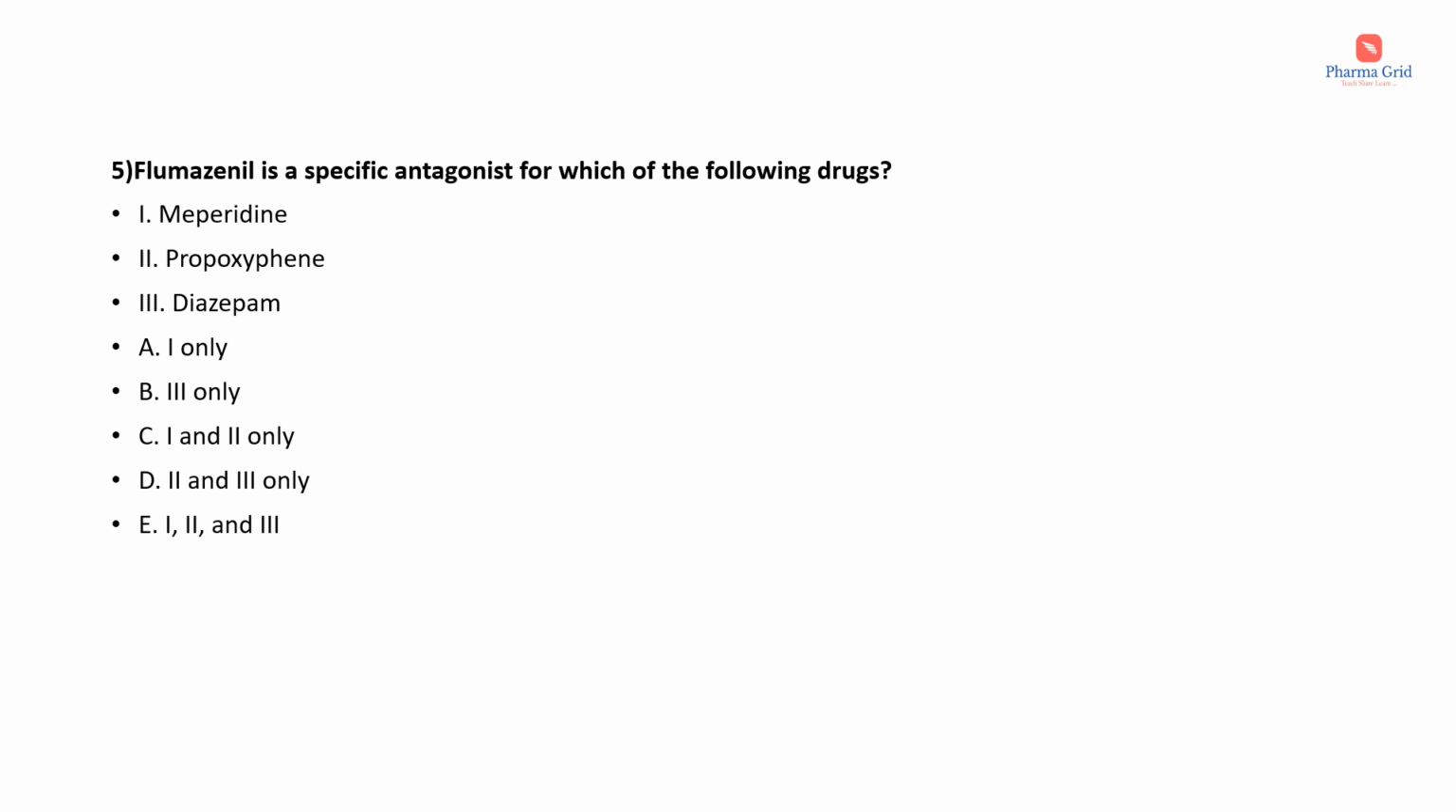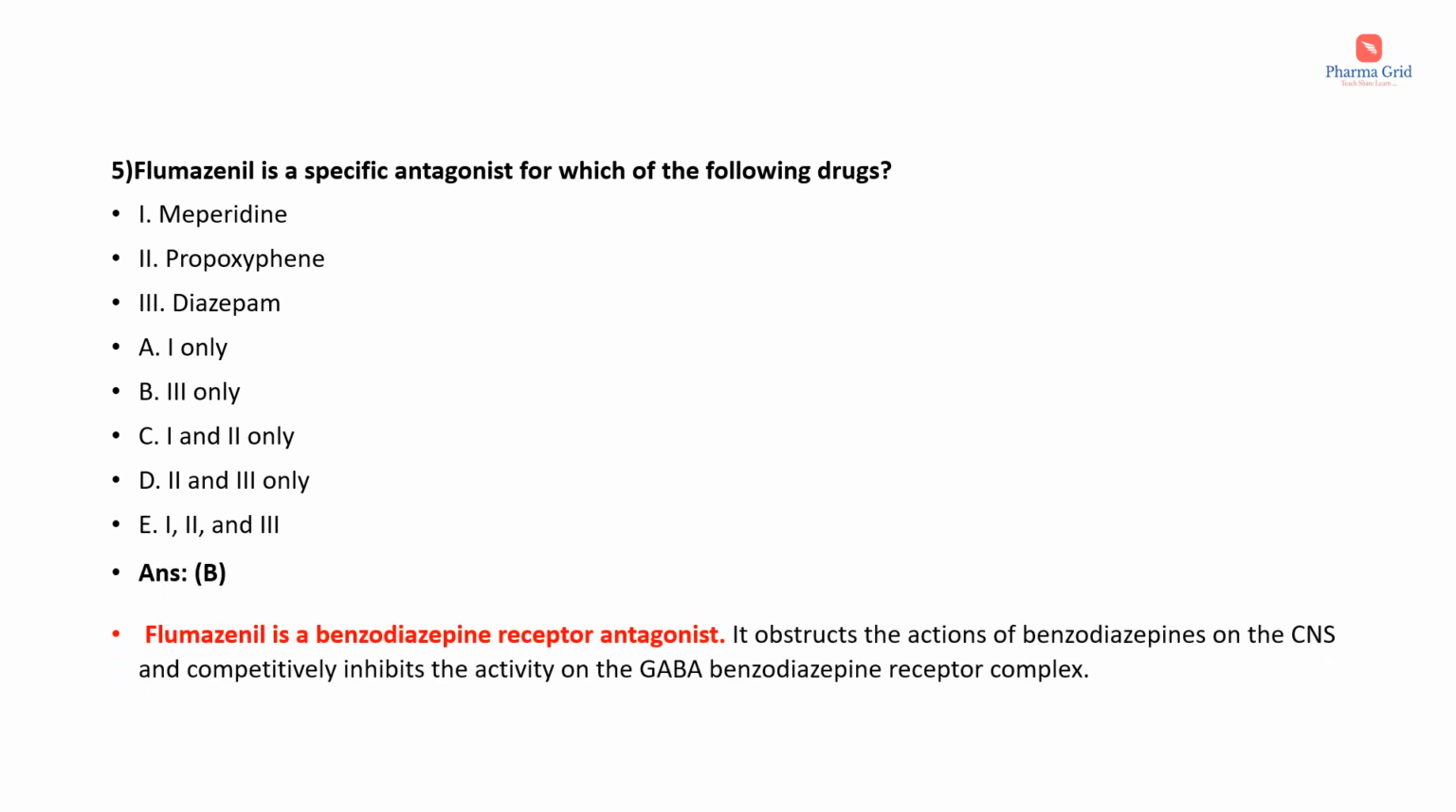Flumazenil is a specific antagonist for which of the following drugs? The options are meperidine, propoxyphene, diazepam. Here the correct answer is option B, that is the third option only, diazepam only. We know that diazepam is a long-acting benzodiazepine. Flumazenil is a benzodiazepine receptor antagonist. It obstructs the actions of benzodiazepines on the central nervous system and competitively inhibits the activity on the GABA benzodiazepine